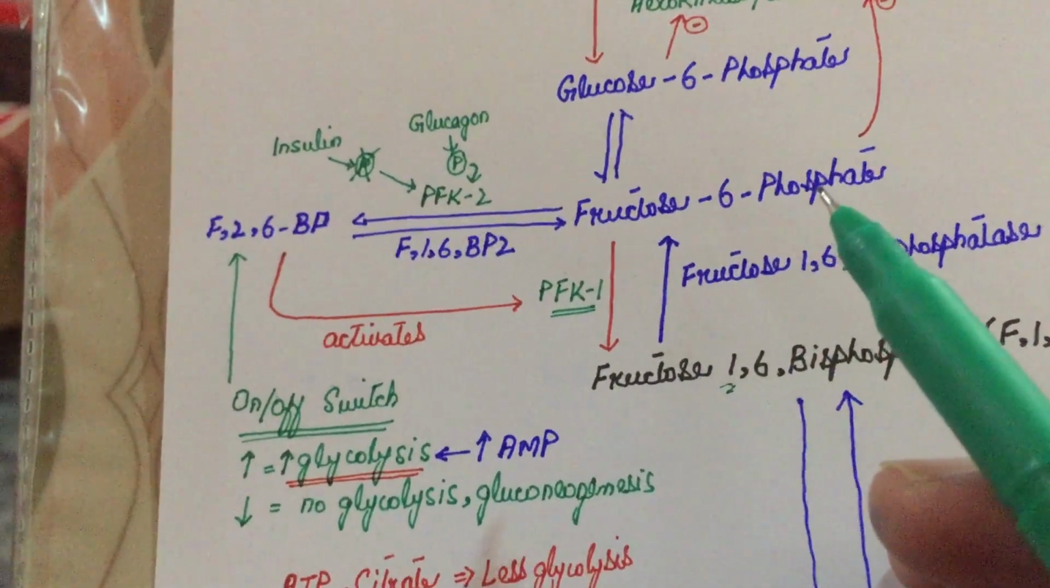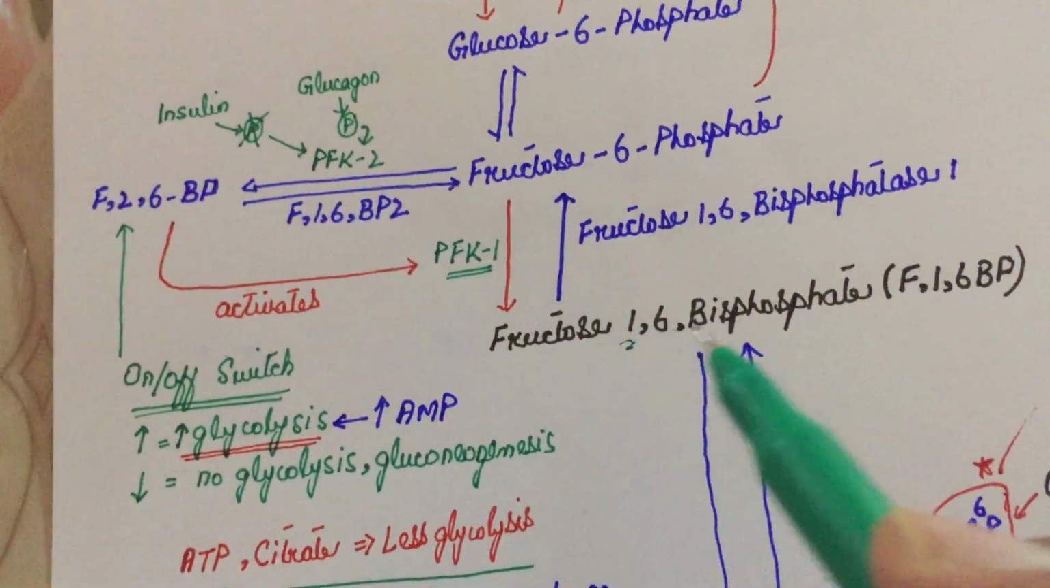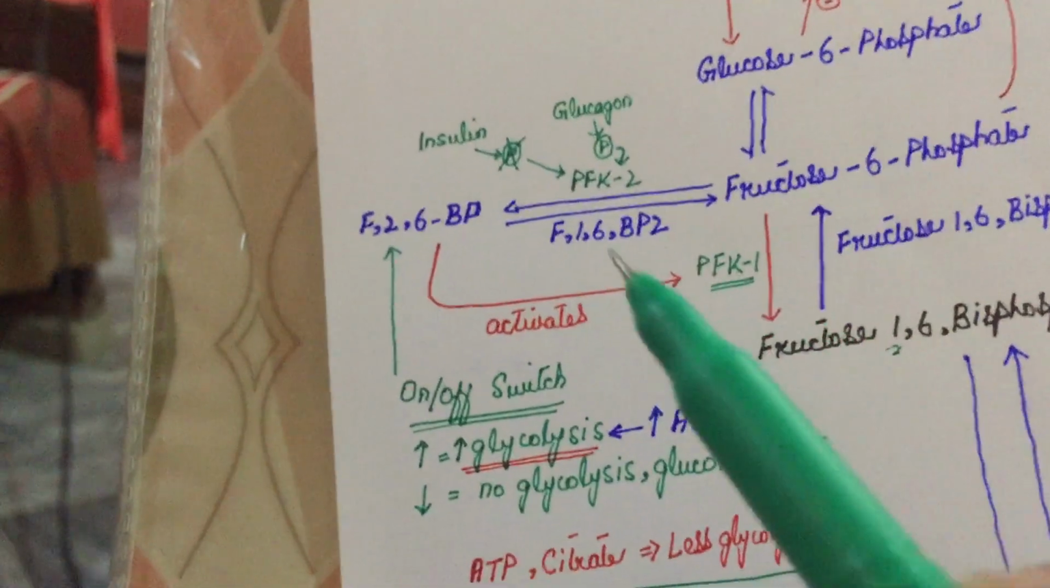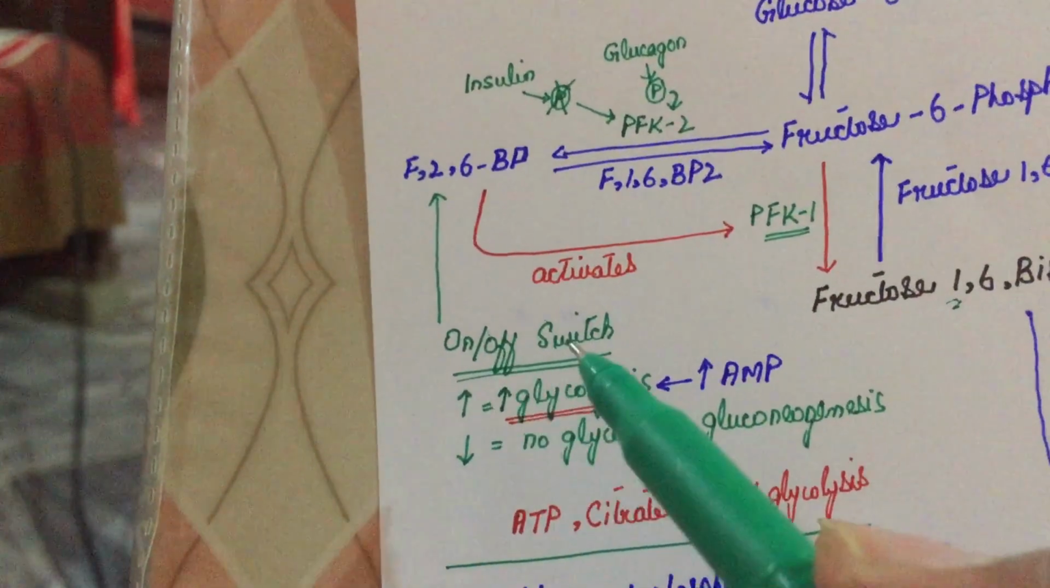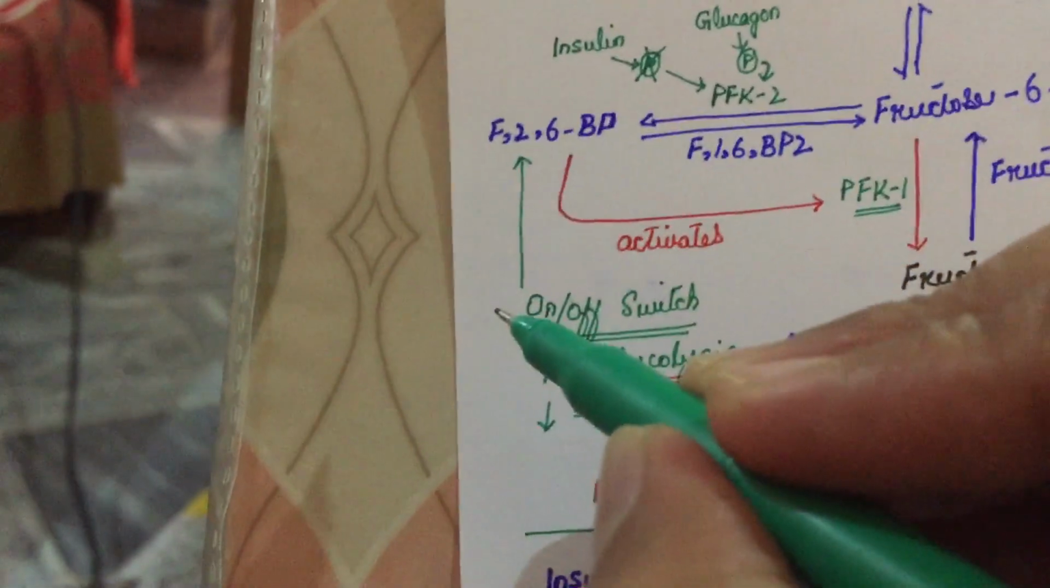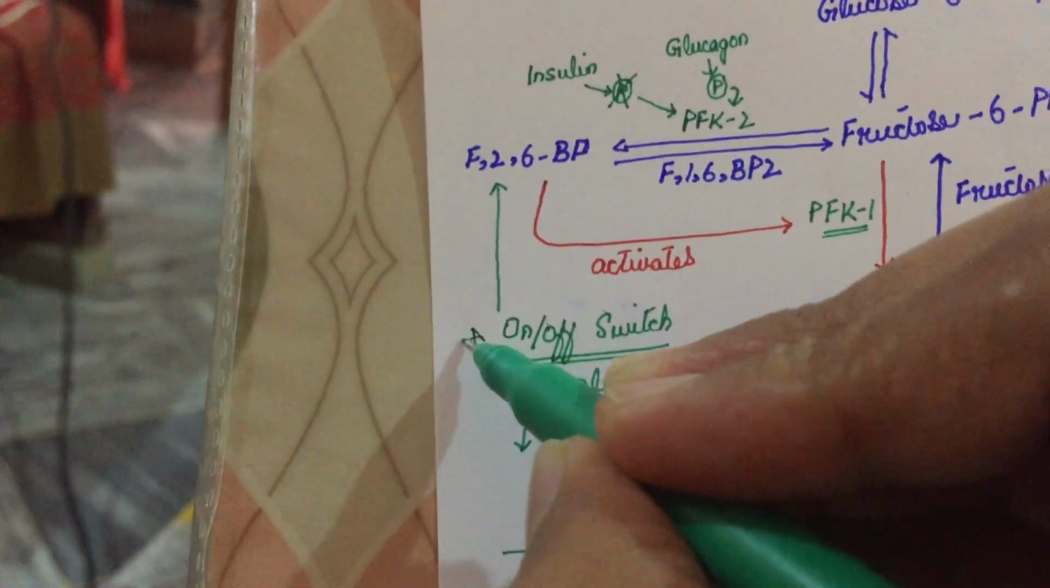This is how fructose 6-phosphate finally converts into fructose 1,6-bisphosphate. Now, what is the importance of fructose 2,6-bisphosphate? First of all, this is the on-off switch of glycolysis. This is a very important concept.